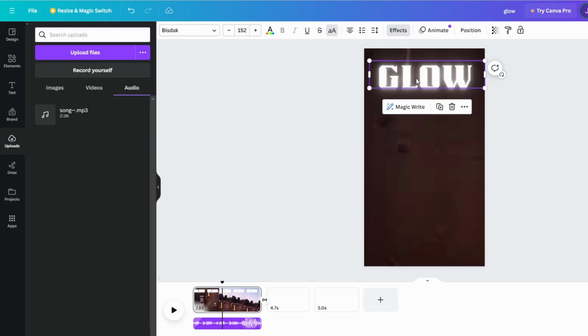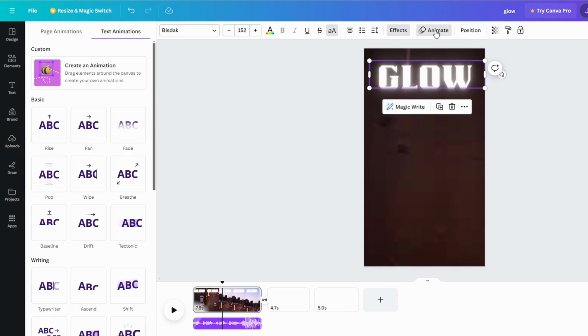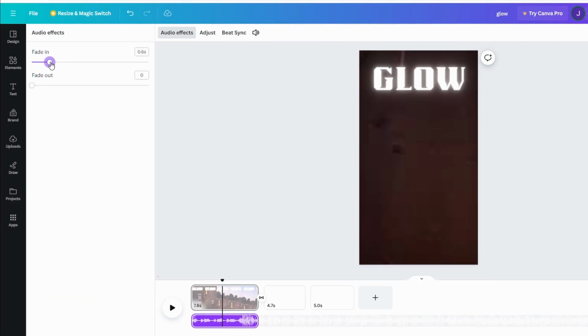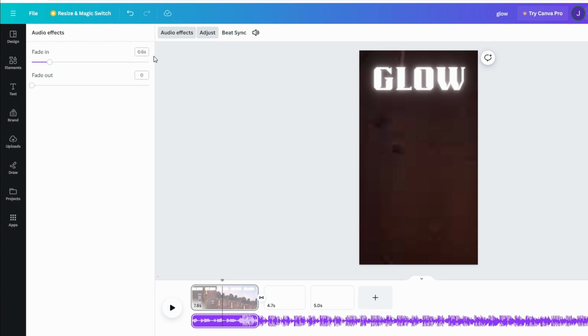To the text, you can add some animation by clicking on the Animation tab, and here you can add your desired animation. Then preview your YouTube short to ensure everything looks and sounds good.